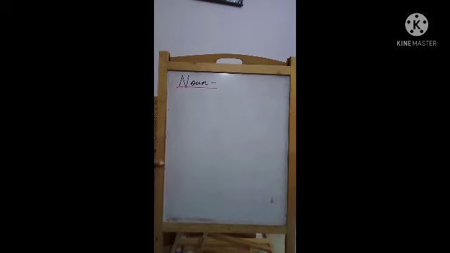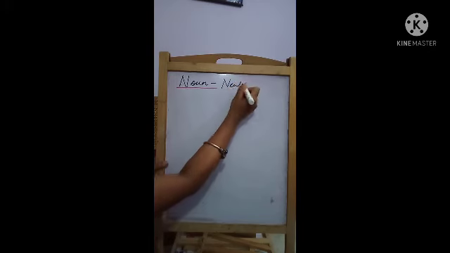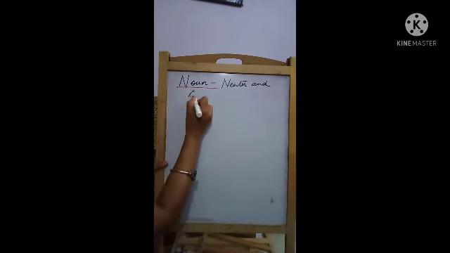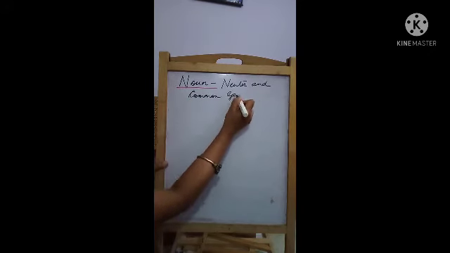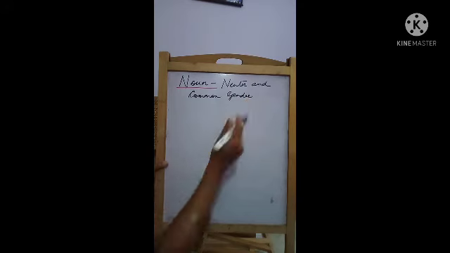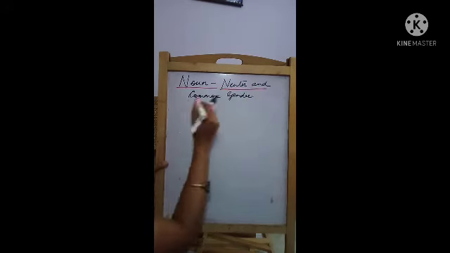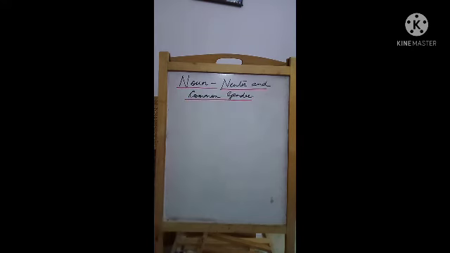Now let's see what is the next classification. Neuter and common gender. Neuter and common gender. So what is this neuter and common gender? Let's have a look.